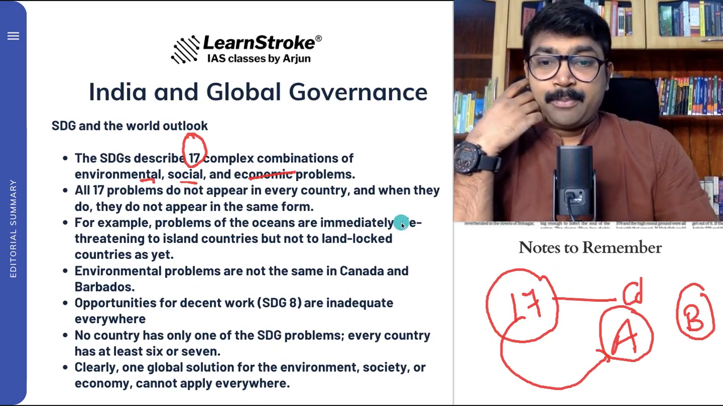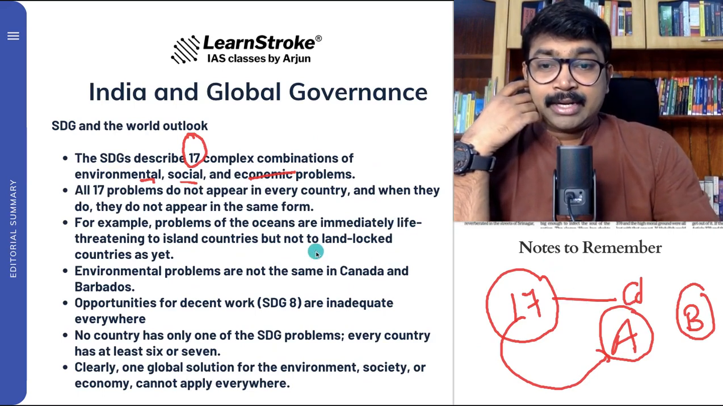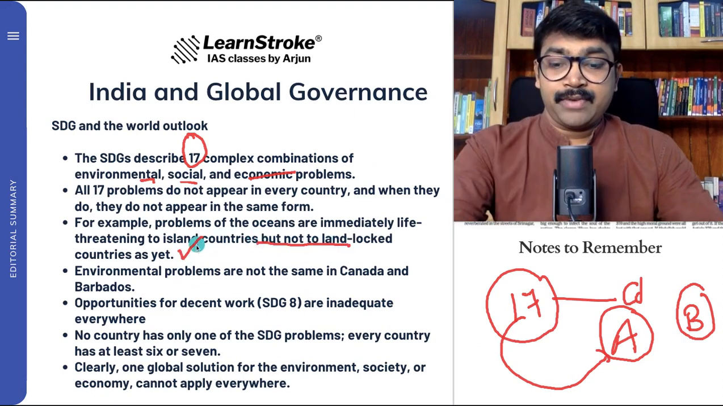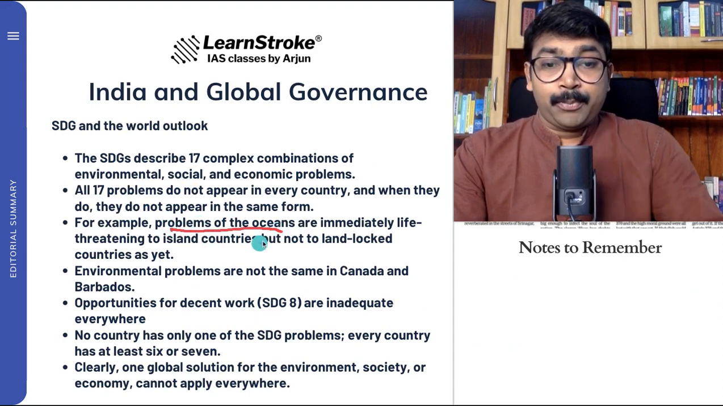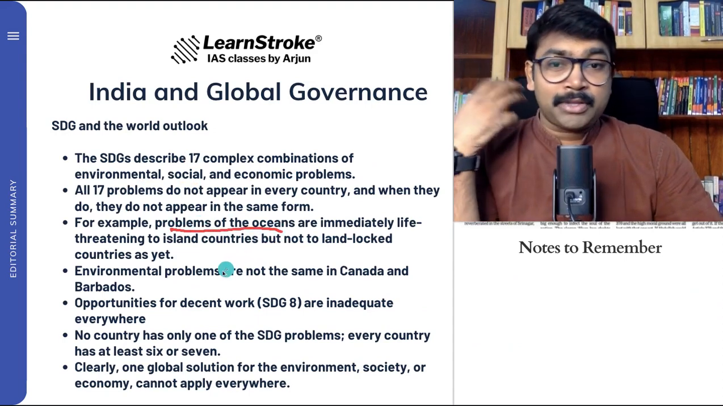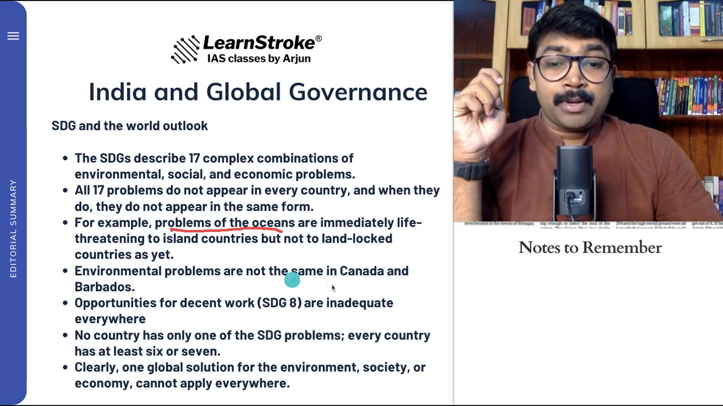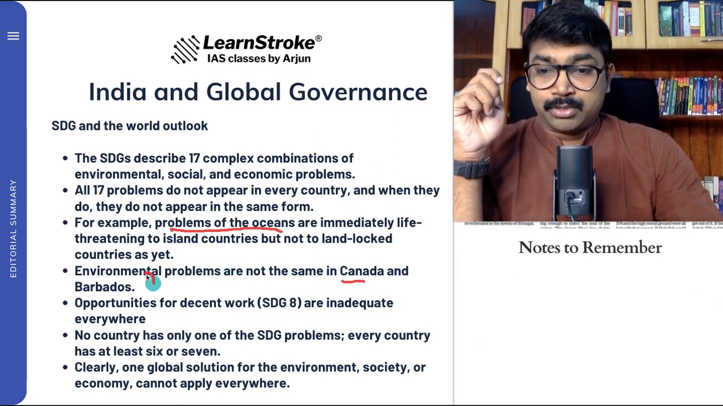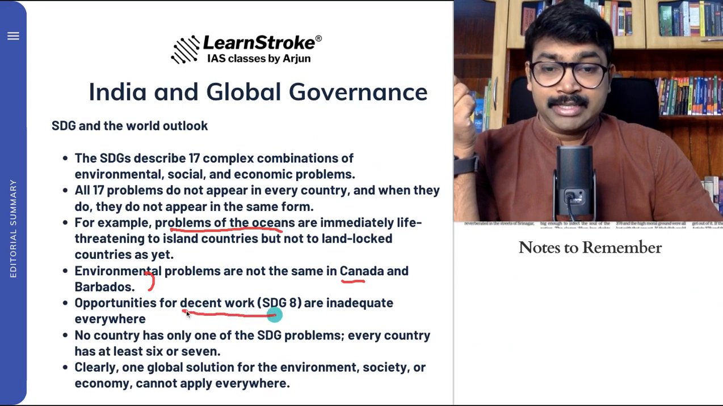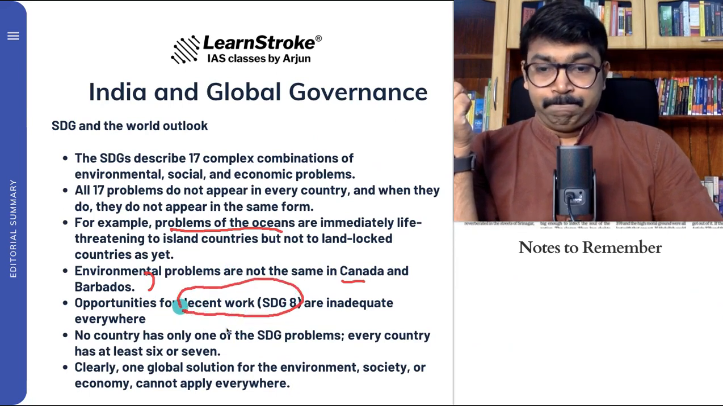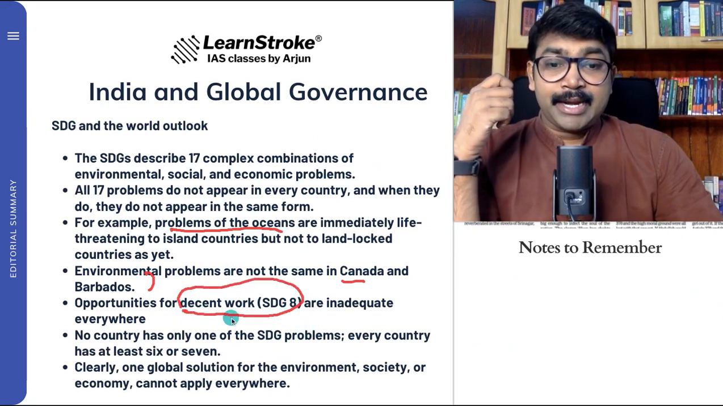For example, problems of the oceans are immediately threatening to island countries, but not landlocked countries. This is a very important thing that you can note. Environment problems are not the same in Canada and Barbados. Very important. And opportunities for decent work, this is SDG 8, are inadequate everywhere.